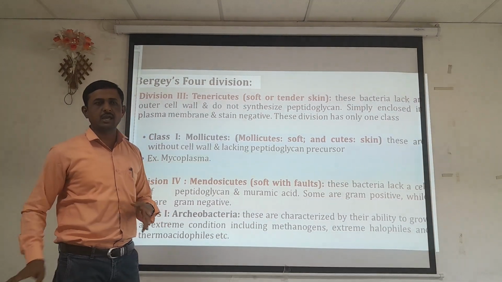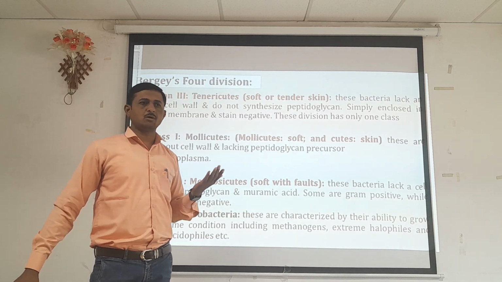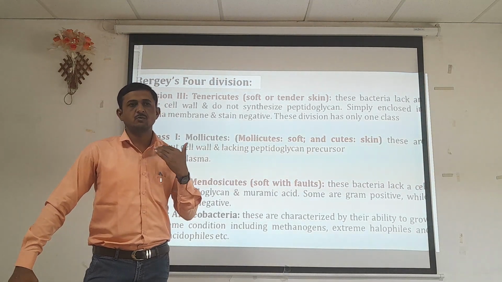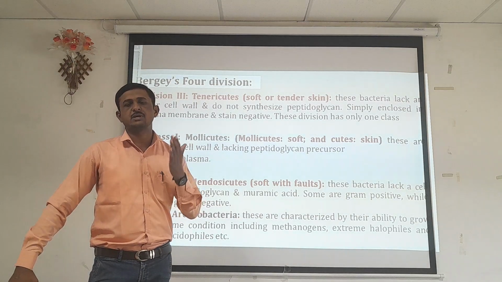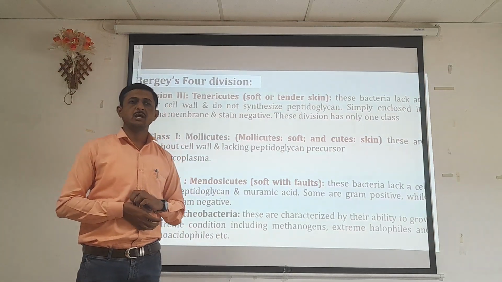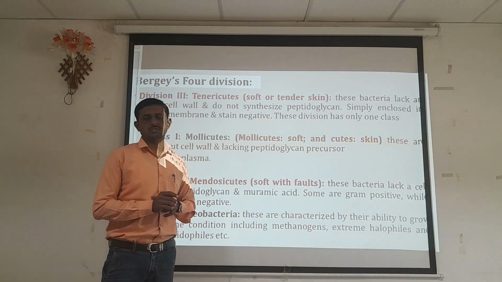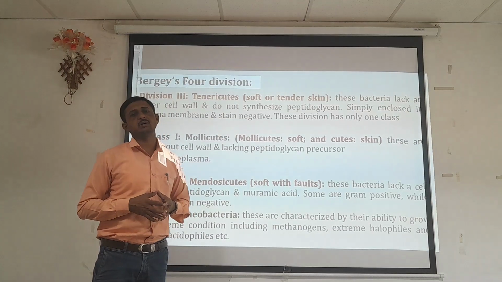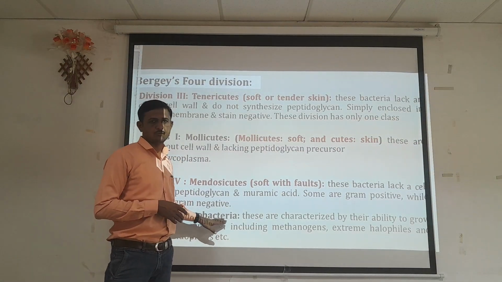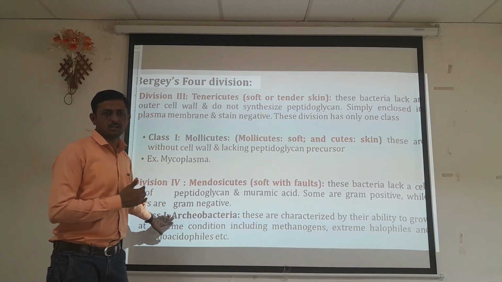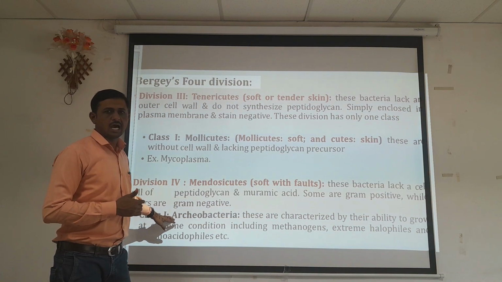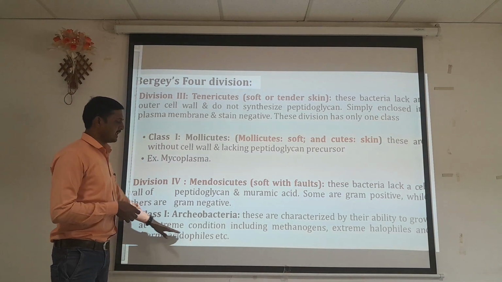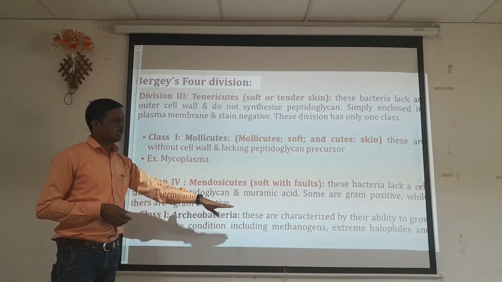These are the archaea, and they are organisms isolated from extreme environments with respect to temperature and salt concentration. Any organism that can survive in extreme conditions is grouped into Archaebacteria, characterized by their ability to grow at extreme conditions, including methanogens.